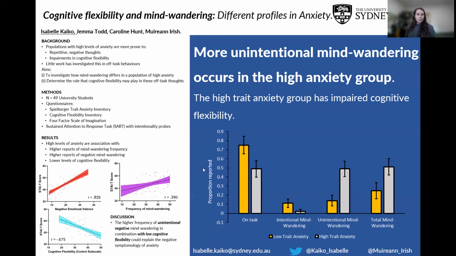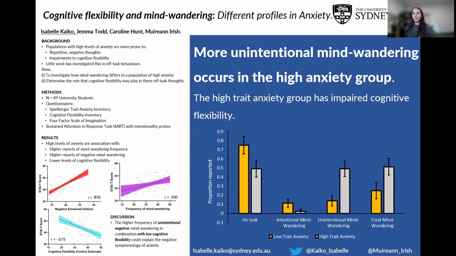So from this, we see that high levels of anxiety are associated with a higher frequency of mind wandering. They are also associated with a higher frequency of negative emotional valence mind wanderings, and then a lower level of cognitive flexibility.